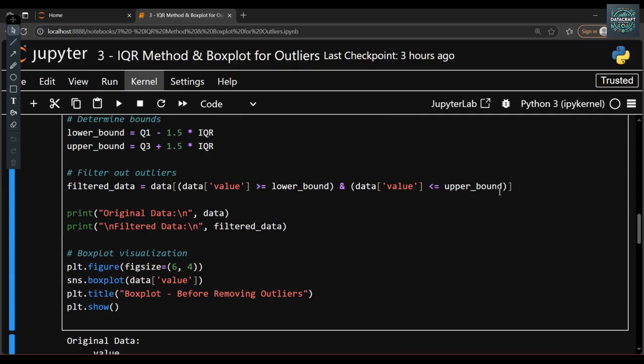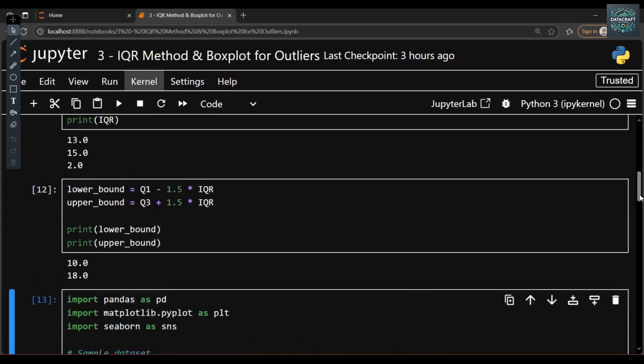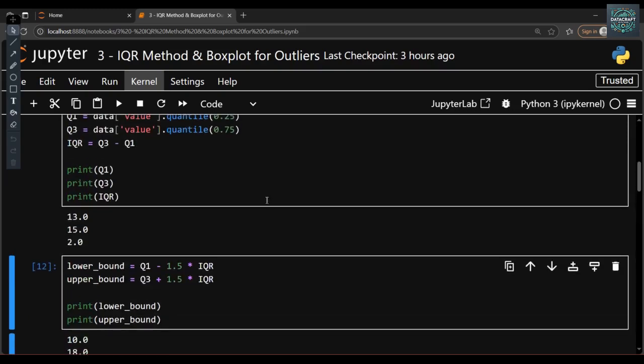Above this, any data that falls will be considered an outlier. Below this, any data that falls will be considered an outlier. You can see this is our upper bound and that one is the lower bound. Below this, any data that falls will definitely be considered an outlier, and above this 18, any data that falls will be considered an outlier. And our Q1 is 13, Q3 is 15 and the interquartile range is 2.